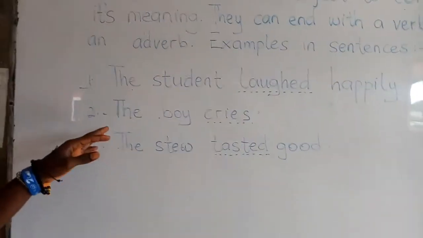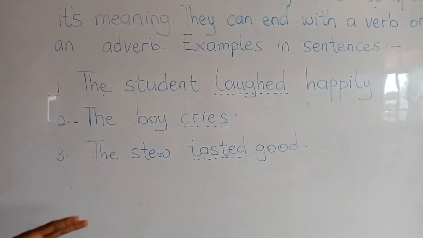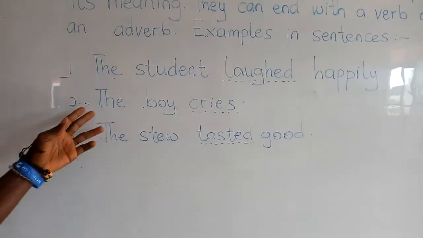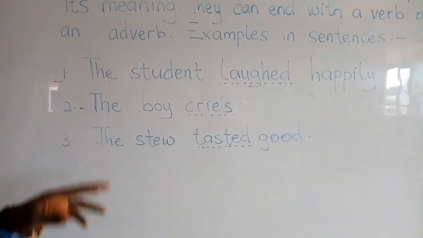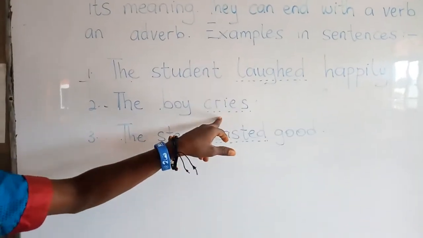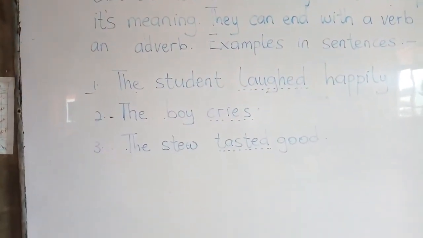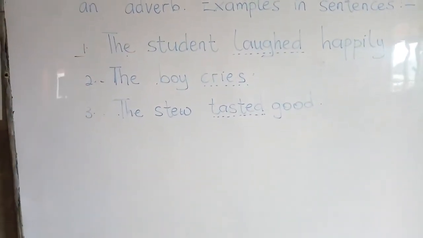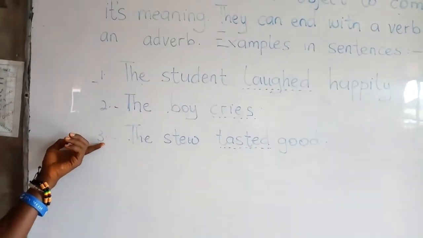Okay, so in the second sentence, the boy cries. Here also we observe that there is no object. That is, there is no person, no one suffering for the verb. Therefore, the verb is classified under intransitive verbs. Sentence 3.